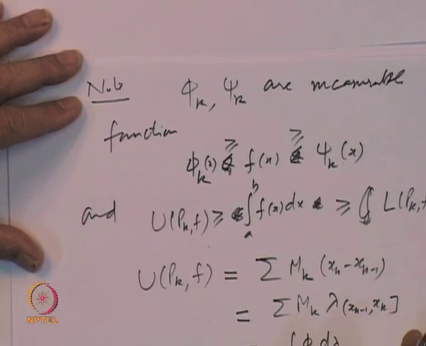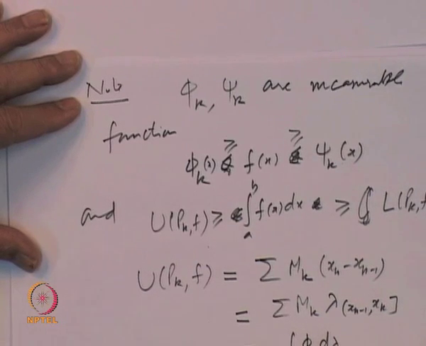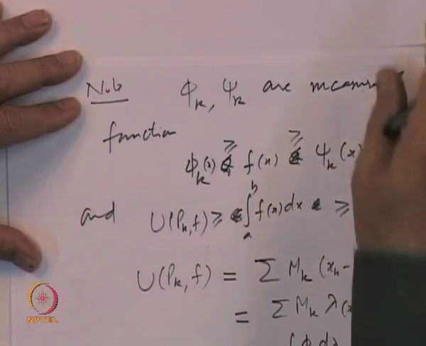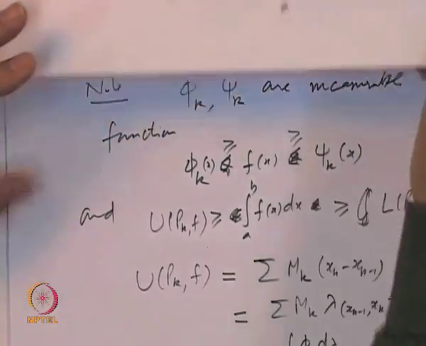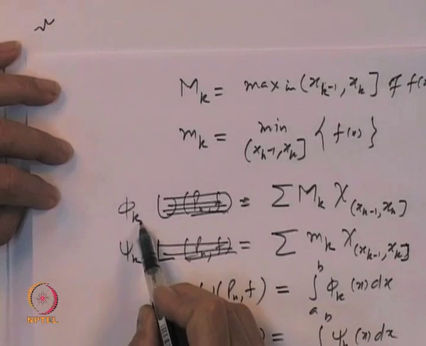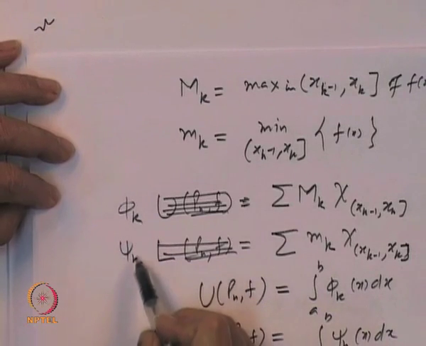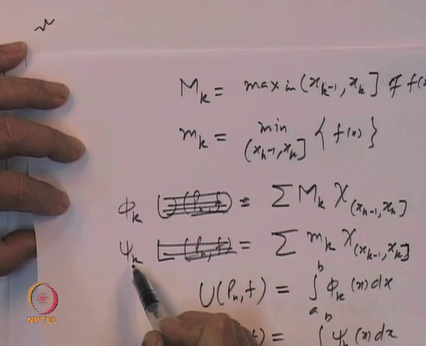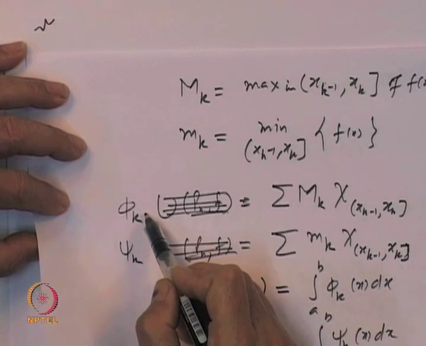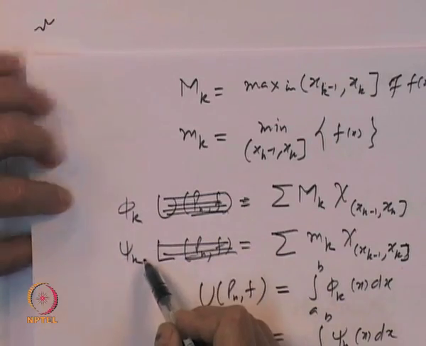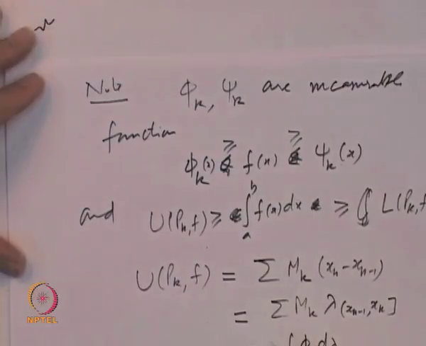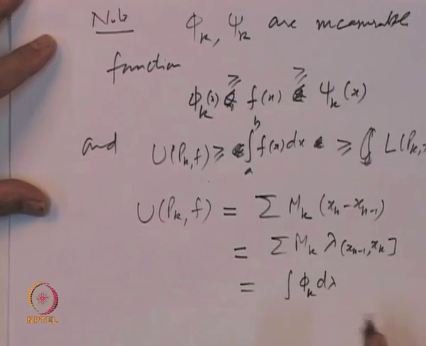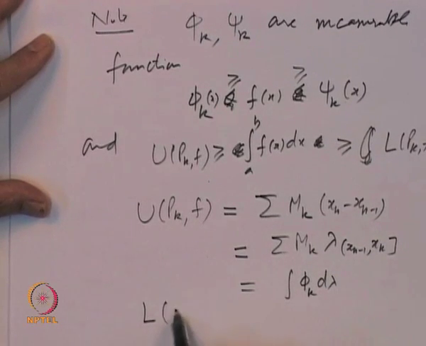So, this is the important observation that we should keep in mind: the building blocks for the Riemann integral, these step functions, are also Lebesgue integrable, and the Riemann integrals of the step functions phi k and psi k are the same as the Lebesgue integrals of phi k and psi k. Similarly, the lower sum p k f is equal to the integral of psi k d lambda.